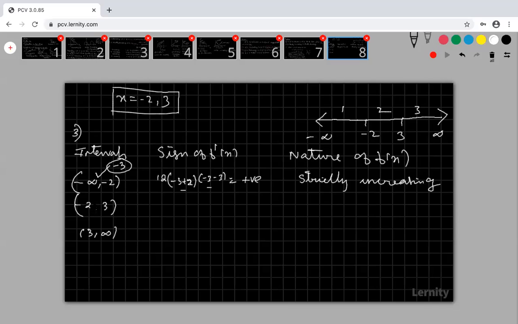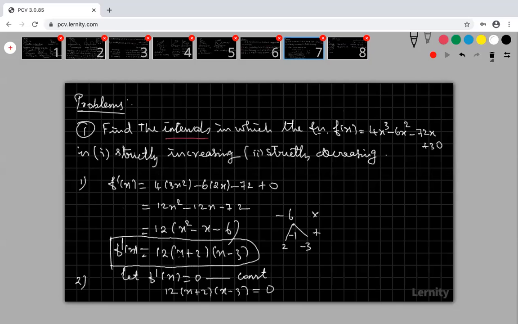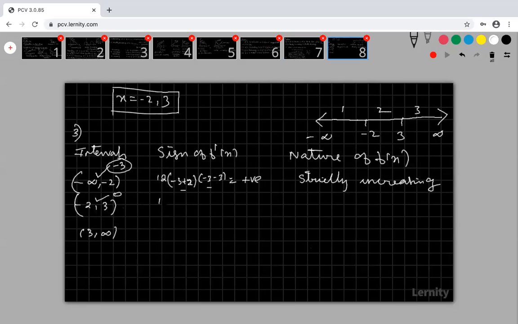Now come to that. You take any one point from this interval. Can I take 0? 0 is a simple value. Okay, substitute in your f dash of x. Here, this is your f dash of x. Substitute: that is 12 into 0 plus 2, and this is 0 minus 3. So this is positive, this is negative.